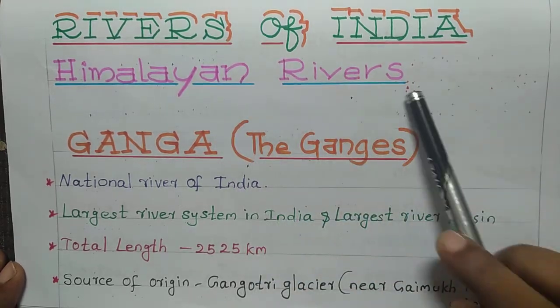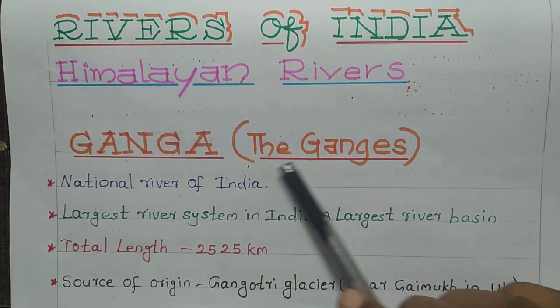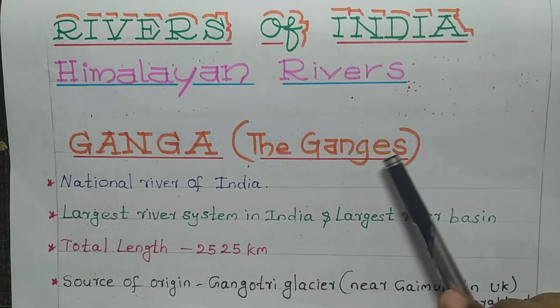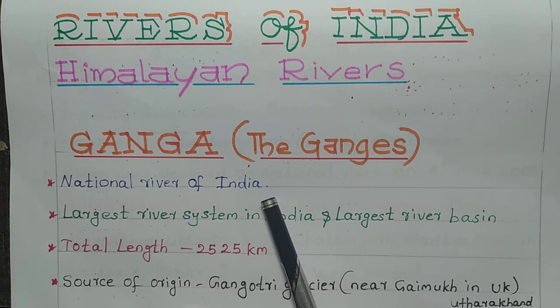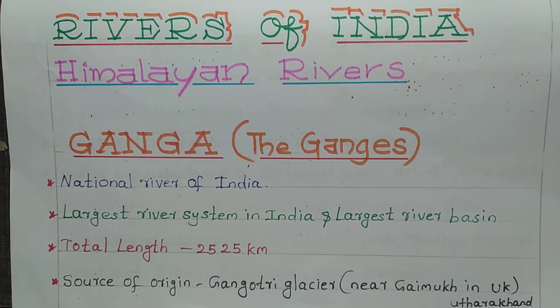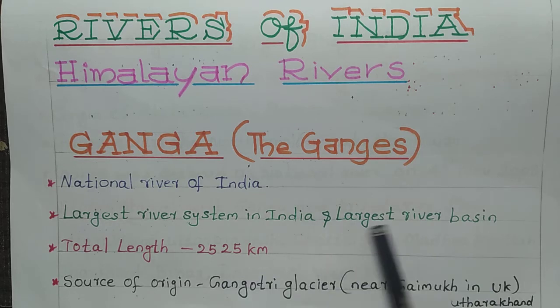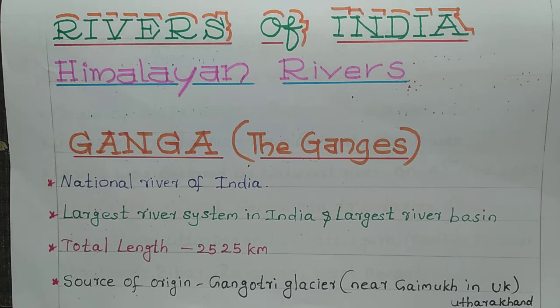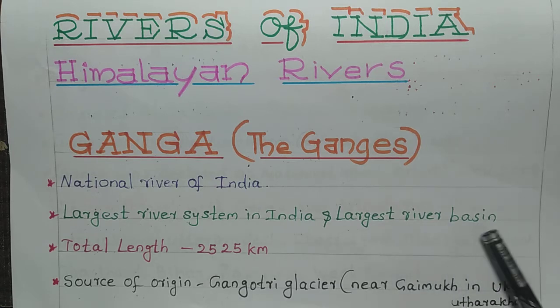Rivers of India, Himalayan rivers. Ganga, the Ganges. The other name of Ganga is Ganges. National river of India. It is our national river, the largest river system in India and the largest river basin. India has many rivers and the largest river is Ganga, and it forms the largest river system in India because it has many tributaries.